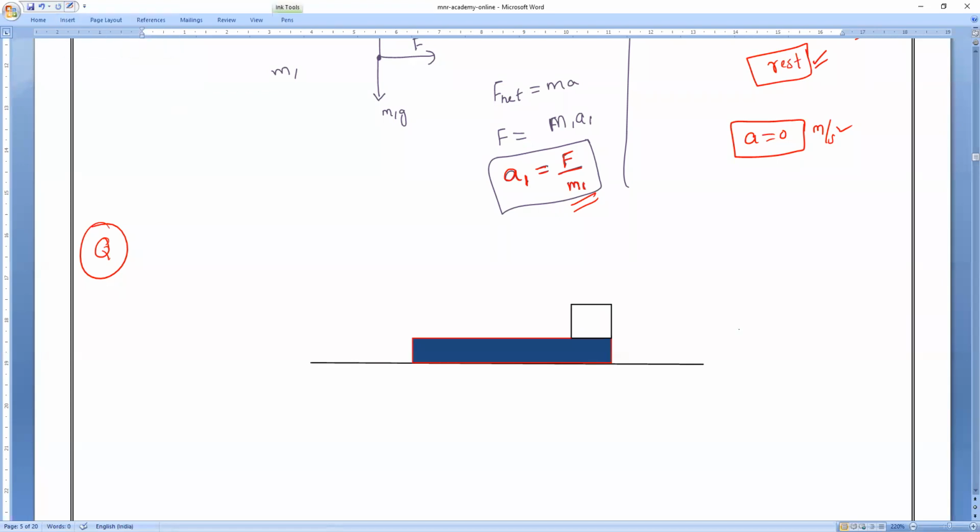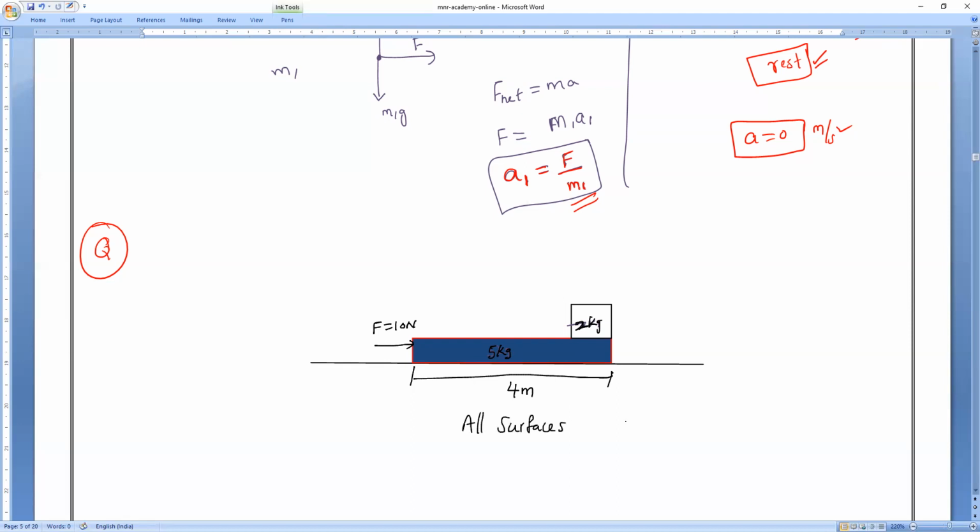Now I am representing the M2 body as 2 kg. How much? 2 kg. M1 is 5 kg. So M1 is 5 kg and M2 is 2 kg. Now the force exerting on the first body is 10 newtons. And the total length of the first body is 4 meters. Once the entire 4 meters moves, the second body will fall down. Am I right or wrong?